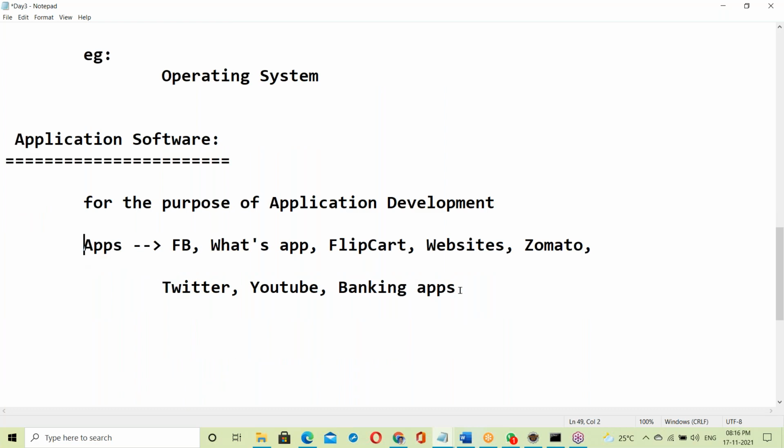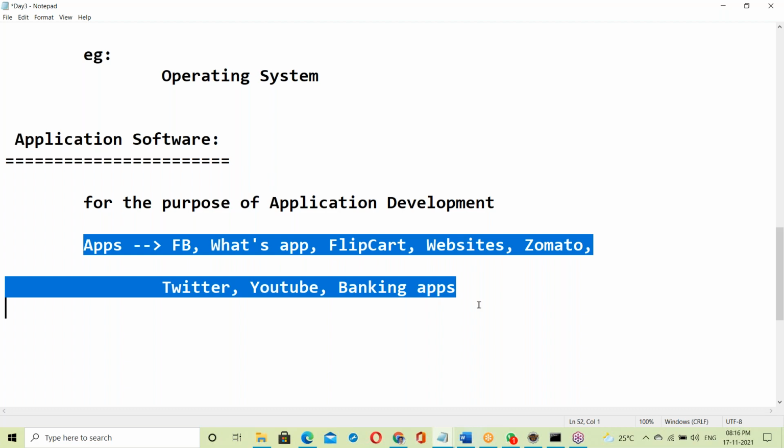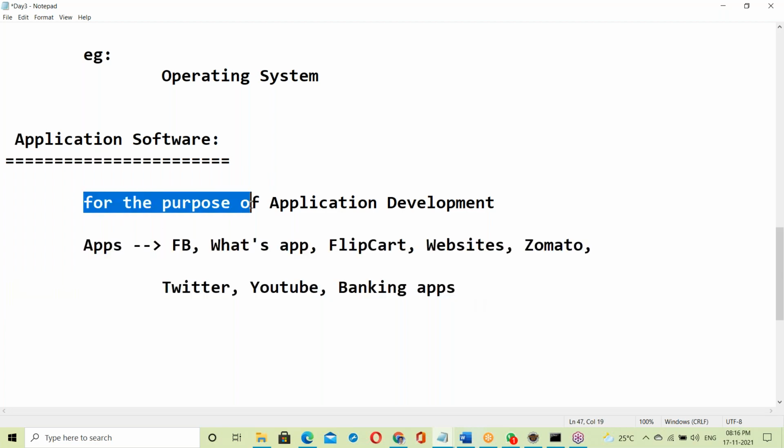To develop this kind of application, like WhatsApp or Facebook, we need some software. Those are called application software, for the purpose of application development. Application software examples: the best example is Java.